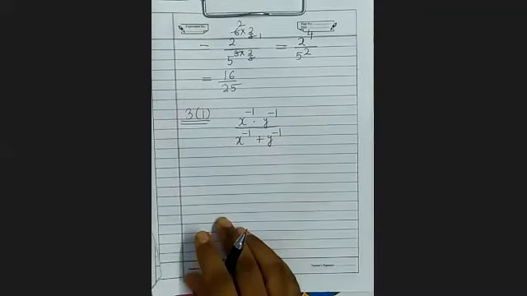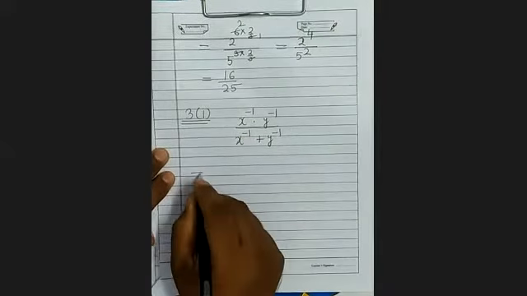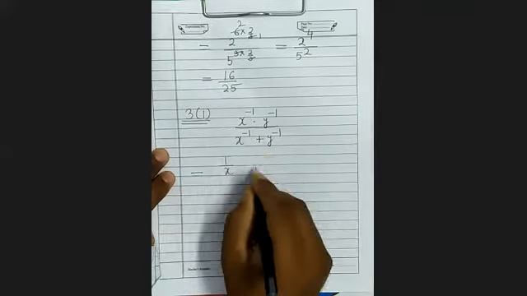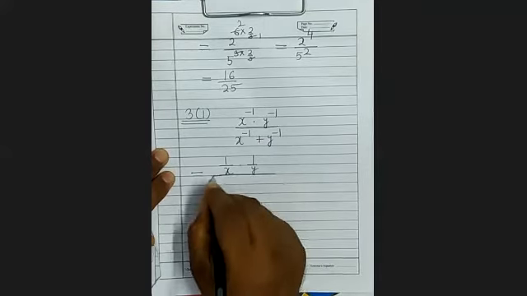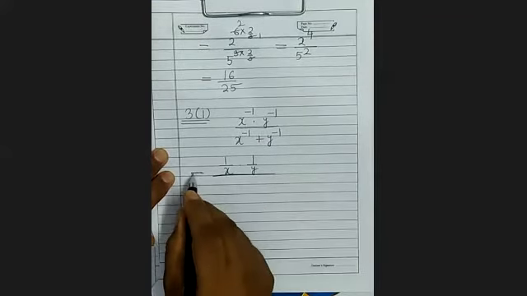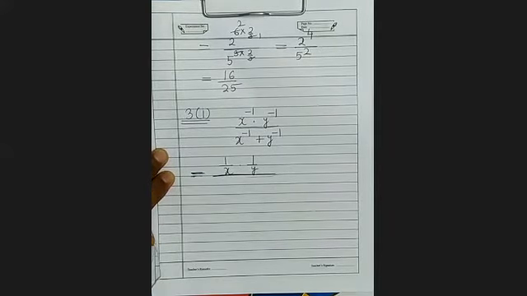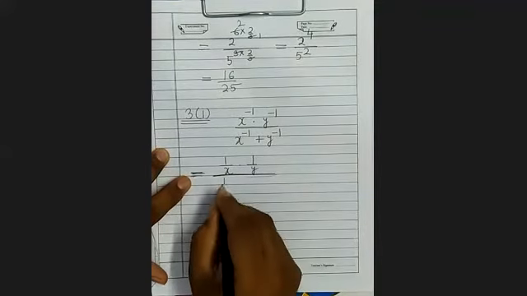So what will you write? x to the power minus 1 can be written as 1 upon x into 1 upon y, whole divided by. The equal sign will be in front of the whole divided by.